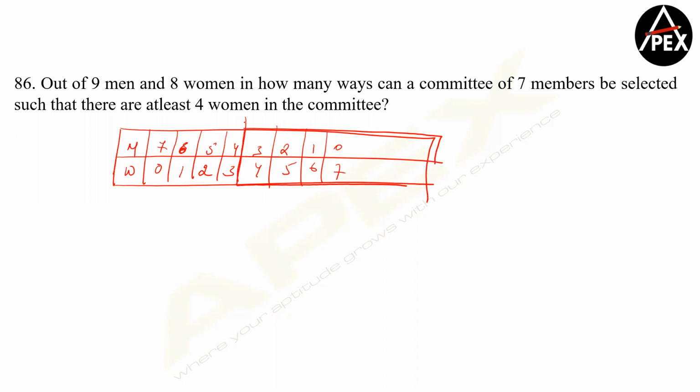At least 4 women. So let's see what is happening. Here I want exactly 3 men. So that's going to be 9C3 into 8C4, or 9C2 into 8C5, or 9C1 into 8C6, or 9C0 into 8C7.